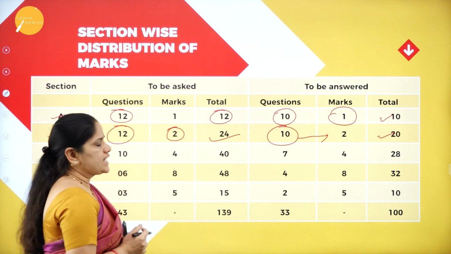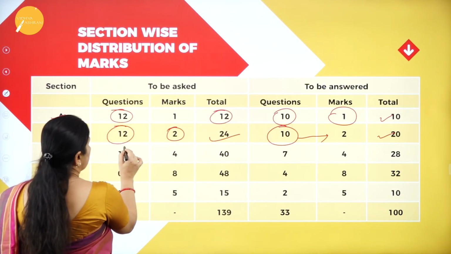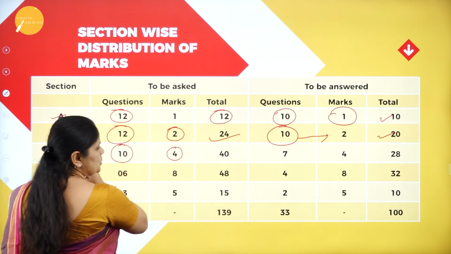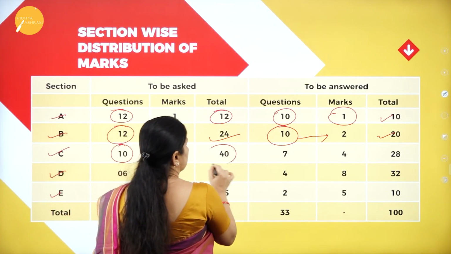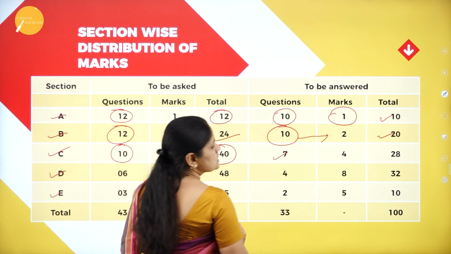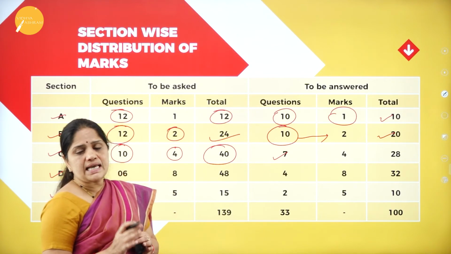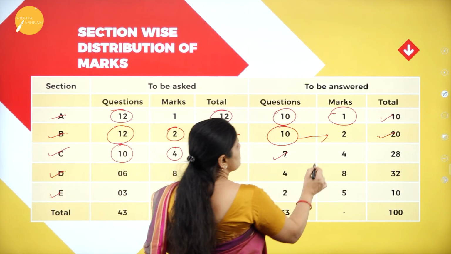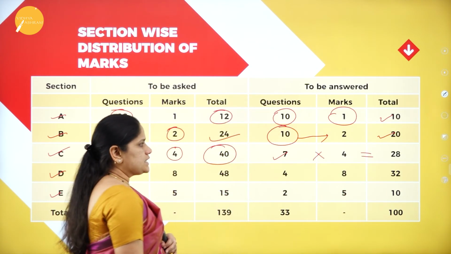Now, in Section C, we can see that the number of questions asked is 10. The marks for each question is 4. So, the total marks is 40 here. But the student has to answer only 7 questions. So, out of 10 questions he has a choice. He has to answer only 7 questions. So, 7 into 4 comes up to 28 marks.